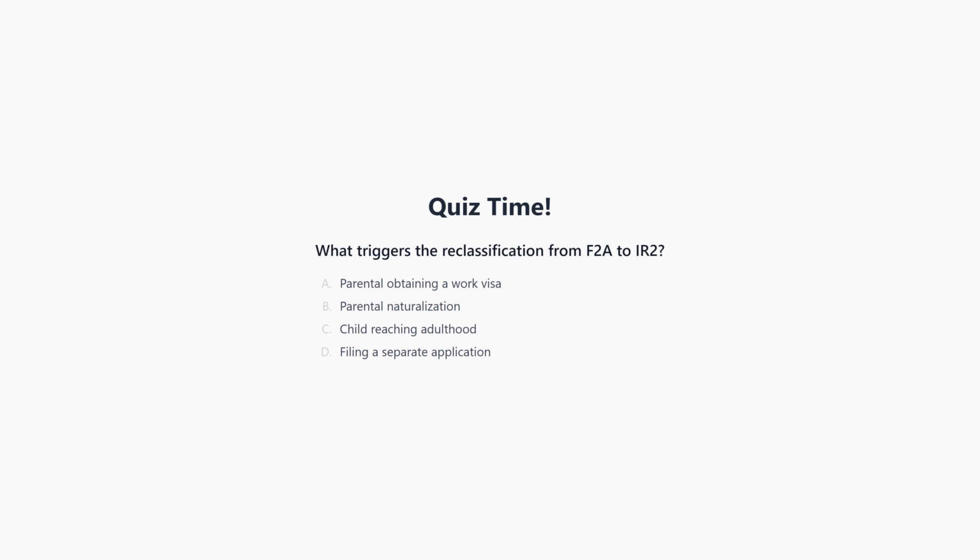Let's have a quick quiz. What triggers the reclassification from F2A to IR2? Is it A, parental obtaining a work visa, B, parental naturalization, C, child reaching adulthood, or D, filing a separate application? You may pause the video now to think about the answer. We'll discuss the answer in the next section of the video.